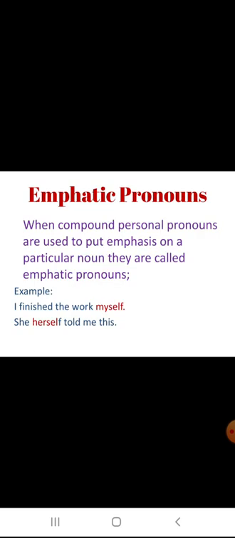Now let us see the emphatic pronoun. When compound personal pronouns are used to put emphasis on a particular noun, they are called emphatic pronouns. For example, I finished the work myself. She herself told me this. It will emphasize the noun. That is an emphatic pronoun.